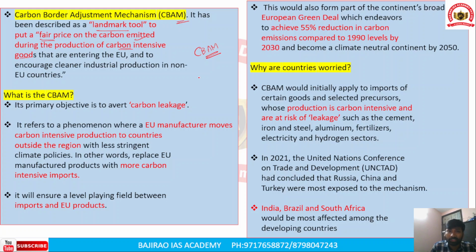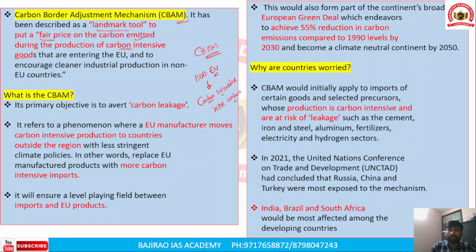during the production process. For example, imagine there is a non-European Union country, and this country uses carbon intensive technologies. Now, carbon intensive technologies are technologies which produce more carbon during the production process.